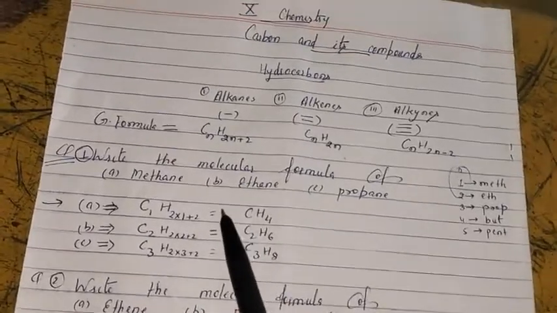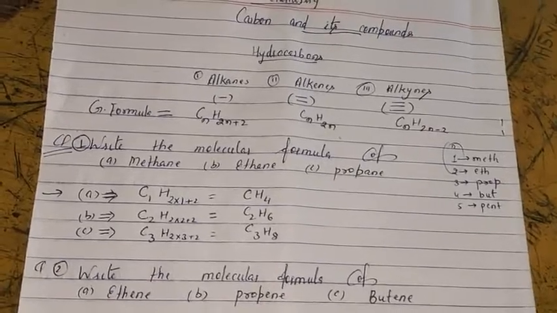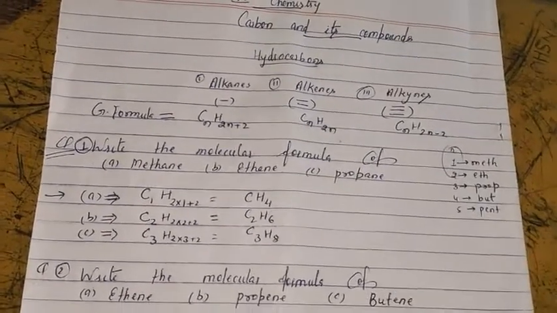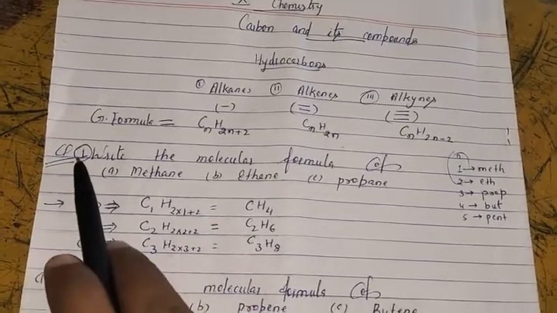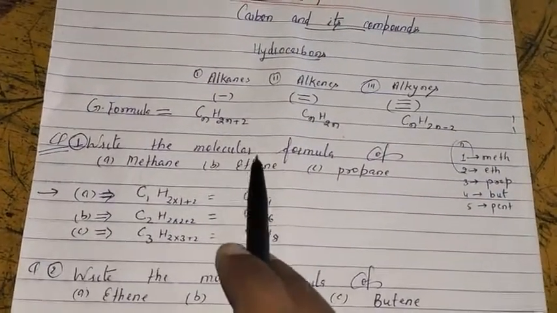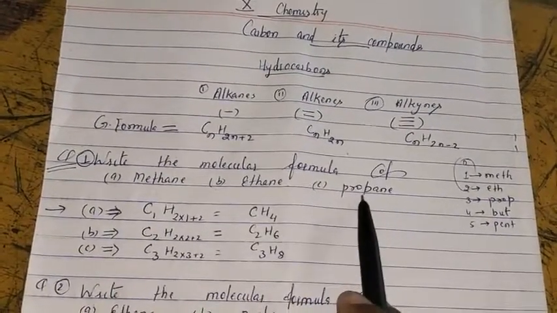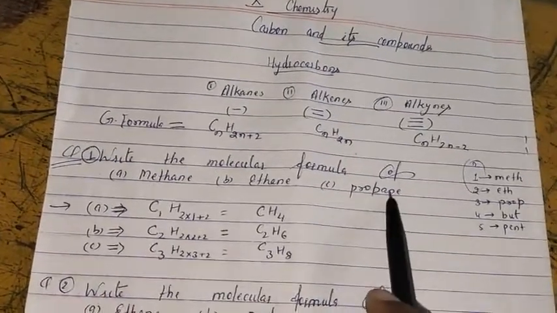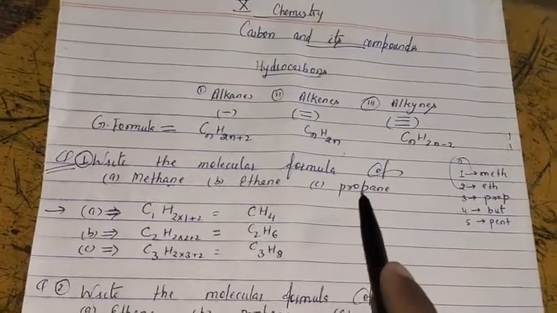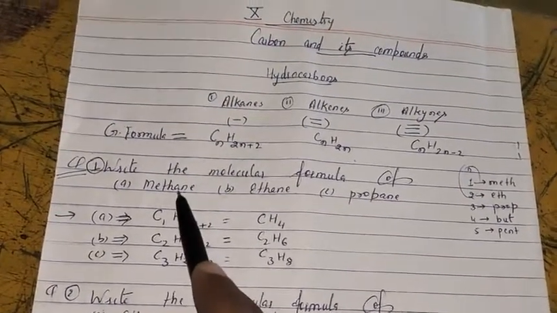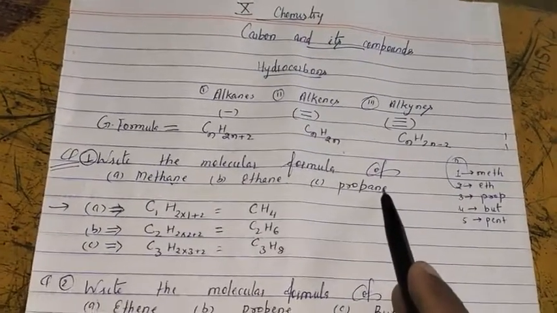Now, elaborating on the hydrocarbons, we are going to write the molecular formula of different kinds of hydrocarbons. The first question is, write the molecular formula of methane, ethane and propane. Means all are alkanes. The suffix ane exists at the end of the name. That's why these are alkanes.